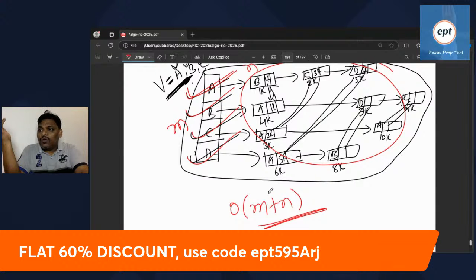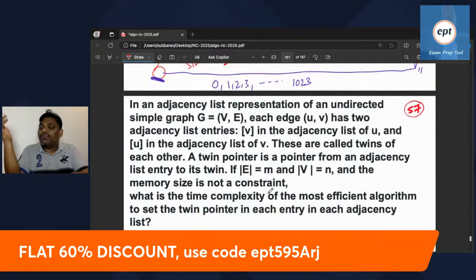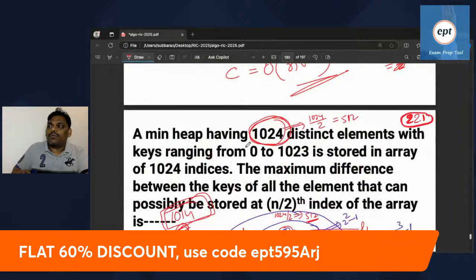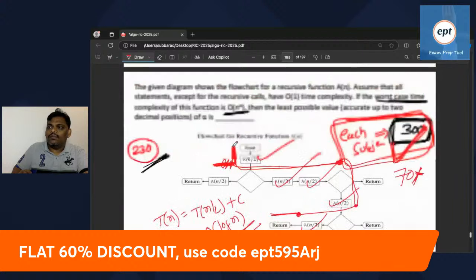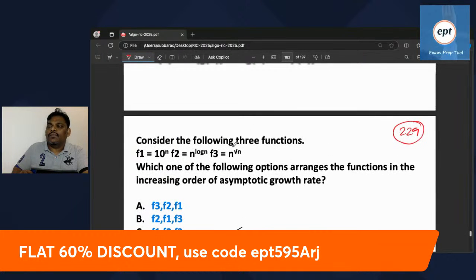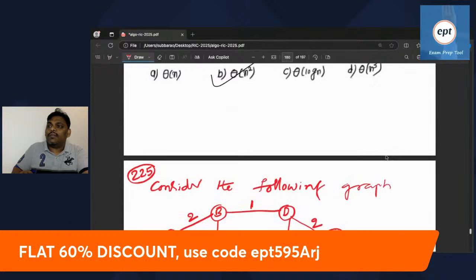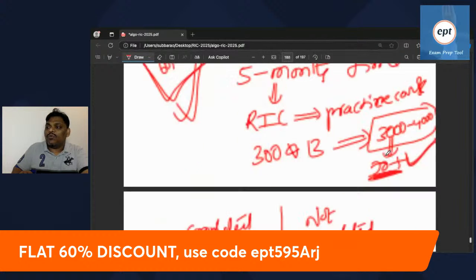See, it is problem number 57. Previous problem 221. This problem is 230. This problem number is 229. Randomly I am explaining. 300 problems I am going to explain.